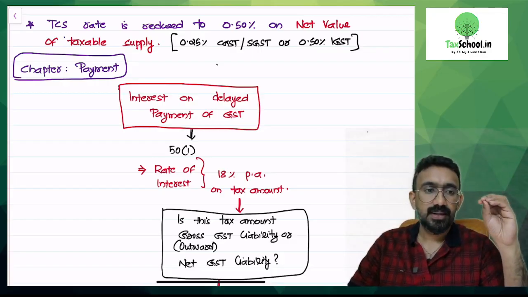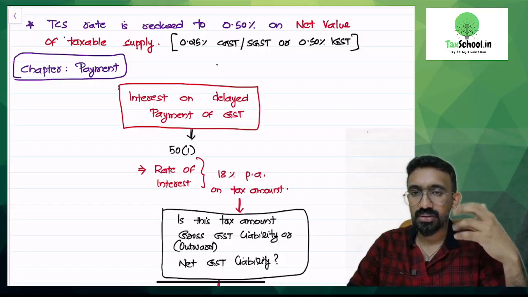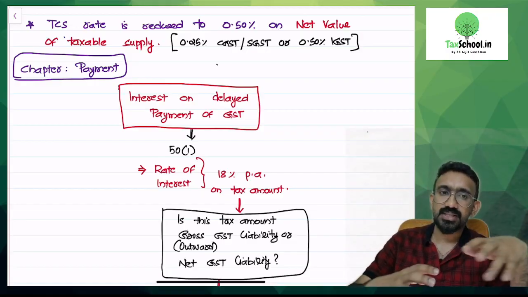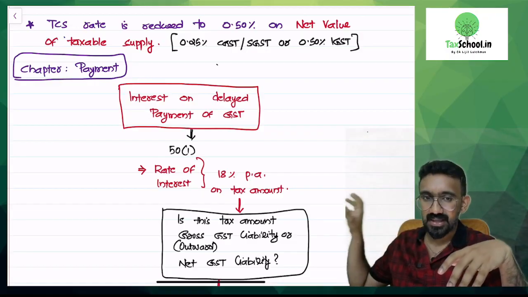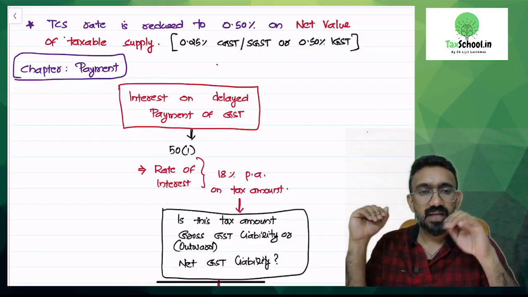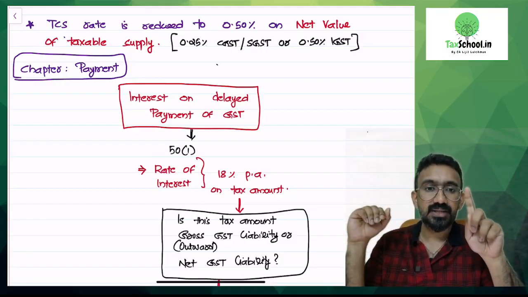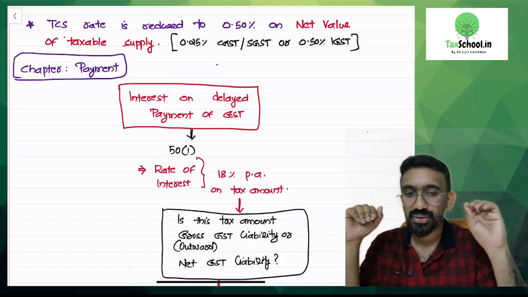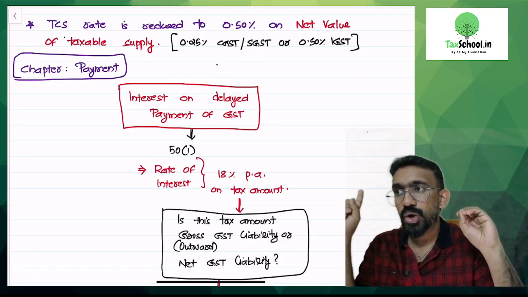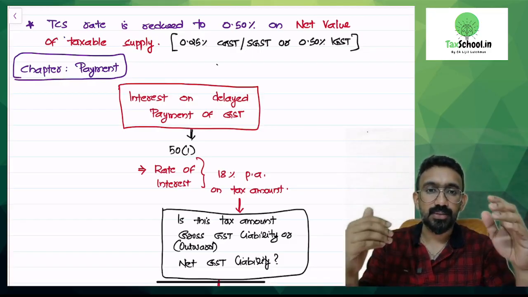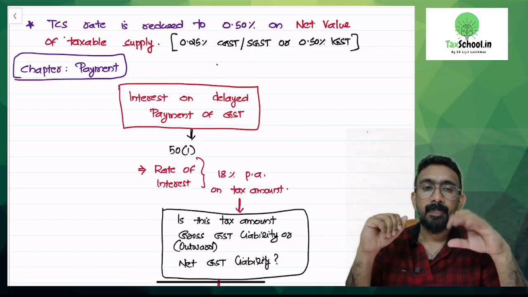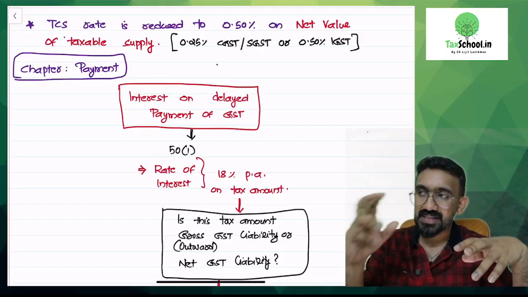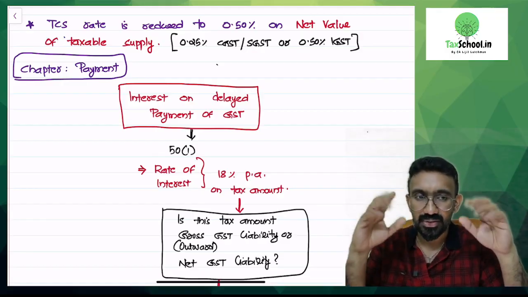So such persons, like an Amazon or Flipkart kind of platform, generally will not pay the entire GST that is collected from the customer to the sellers who are selling through their platform. They deposit 1% of their net value of taxable supply directly as TCS to the GST department against the original supplier on their platform. Like Amazon has lakhs and lakhs of suppliers, they will not get the entire GST as customers, you and I, pay. The TCS will be collected by Amazon and then deposited at 1%.